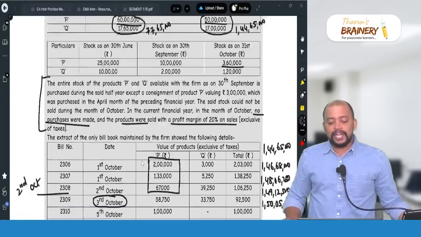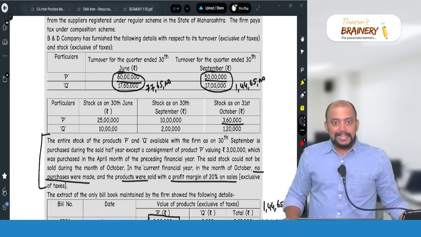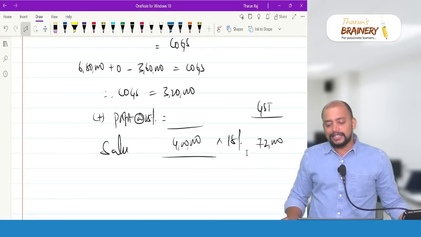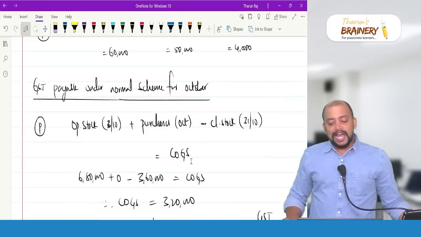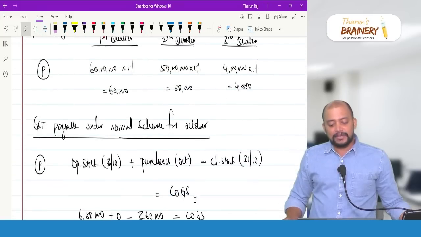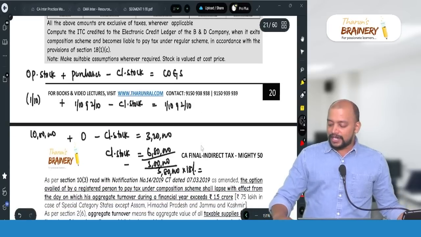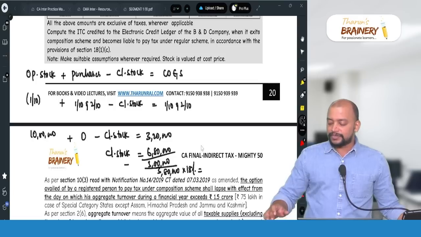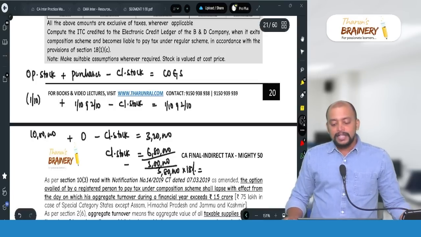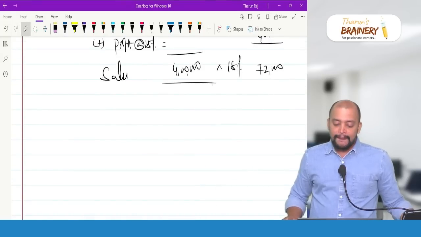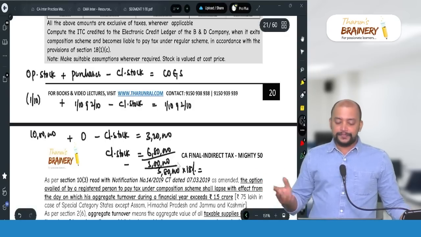ITC, we don't have any inward supply data. Yes, if they are asking for net GST liability, this is gross liability. If they ask for net GST liability, we availed some ITC on this, that is 3,80,000 into 18%, something like 68,400. So that can be adjusted from this 72,000.